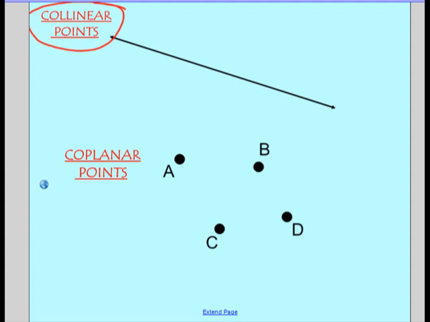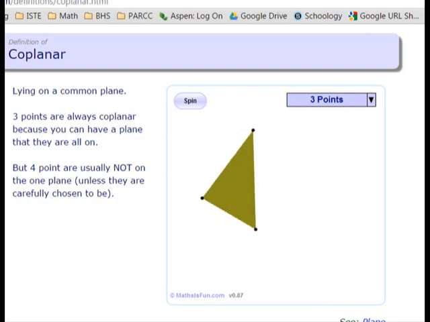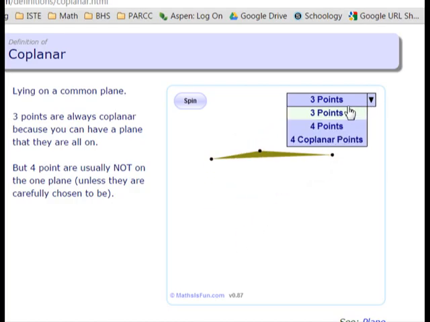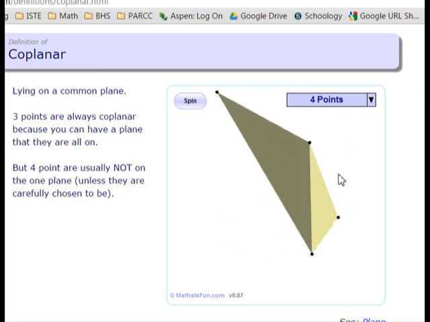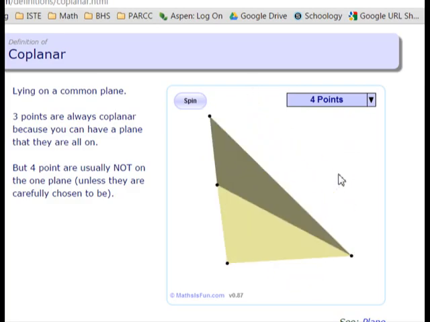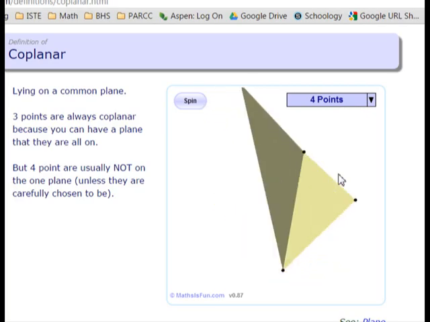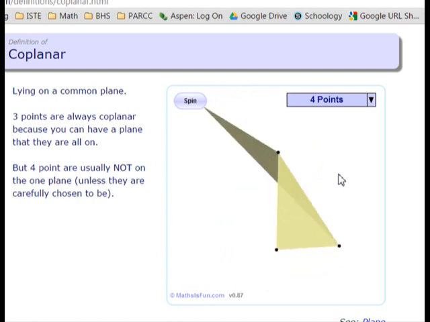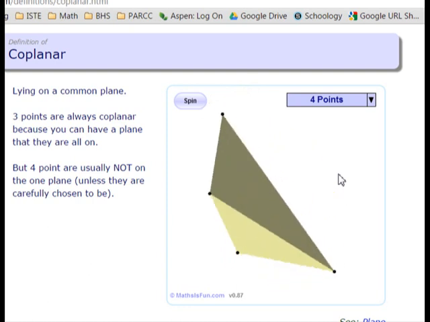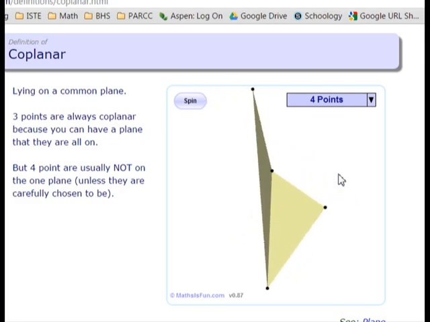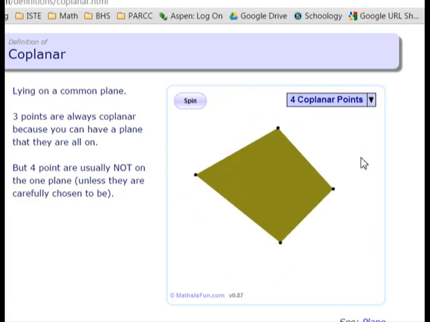I'm going to show you a little animation here and see if this can help illustrate what can happen. So there's 3 points, and see they're floating around, and you see that no matter where they go, there's a flat surface that can go through all 3 points. But now watch what happens when I add a 4th point not on that plane. Notice now those 4 points are not all on the same plane. There is not one plane that contains all 4 of those points. So 4 points are not necessarily coplanar. 3 always are, 4 not necessarily. Now, can 4 points be coplanar? Sure they can. I'll show you what that looks like.